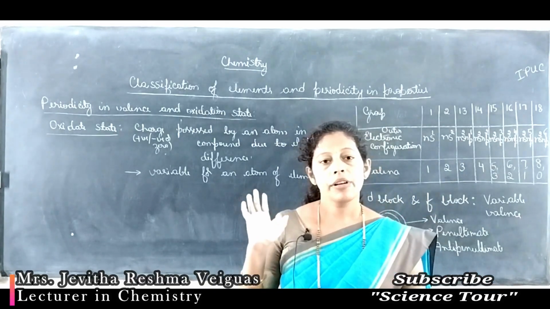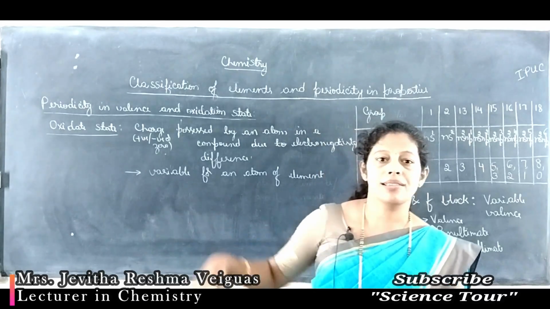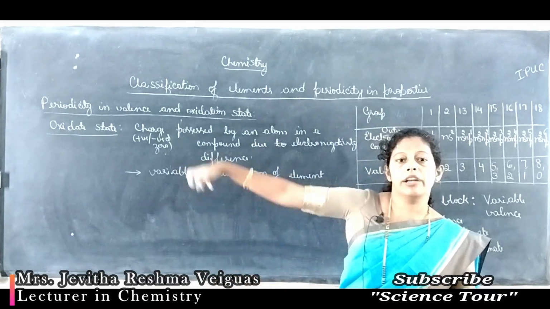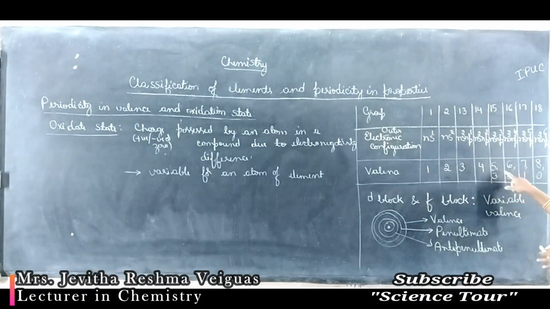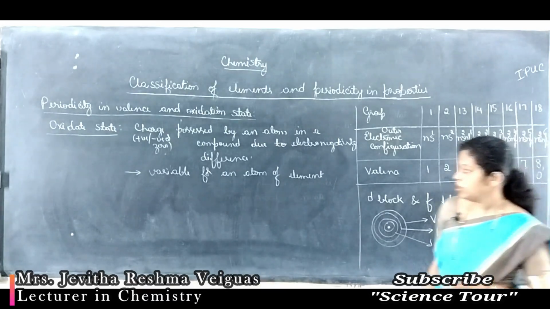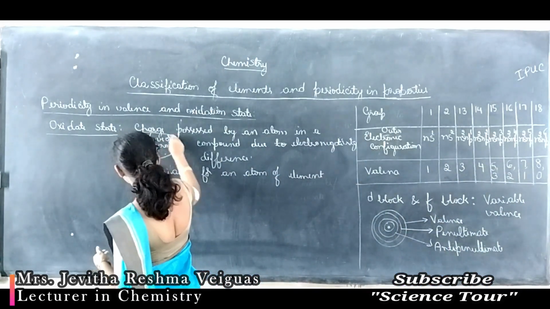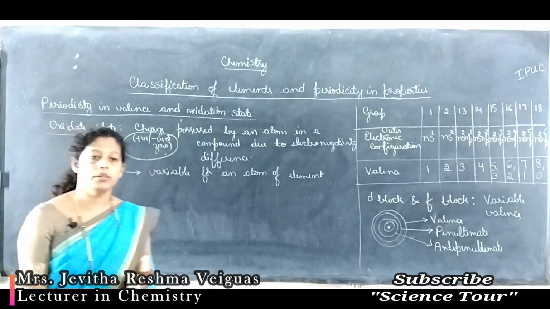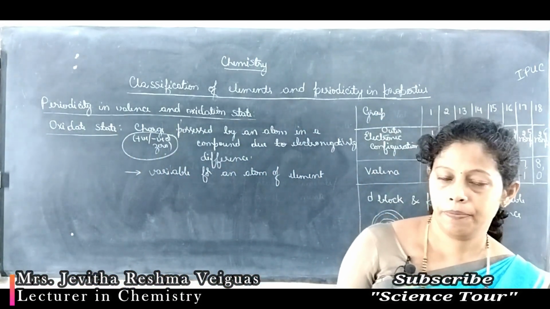Valence for a particular atom is the same. Oxidation state varies for the same element in different compounds. Valence is just a number. We do not write a positive or negative sign for the valence. But oxidation state has the sign before the number. It may be a positive sign or negative sign.